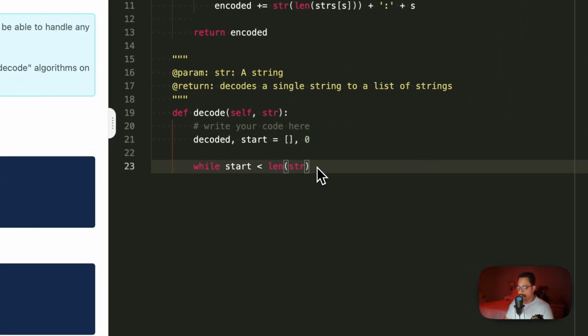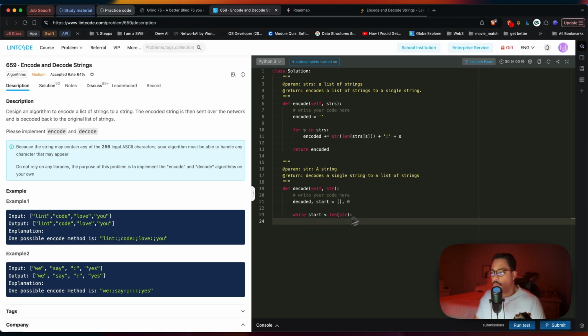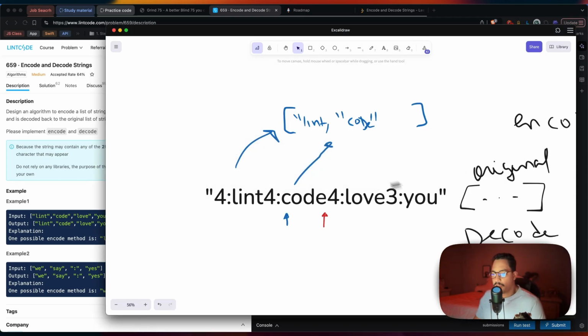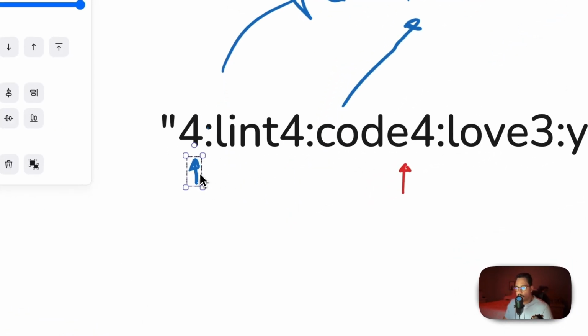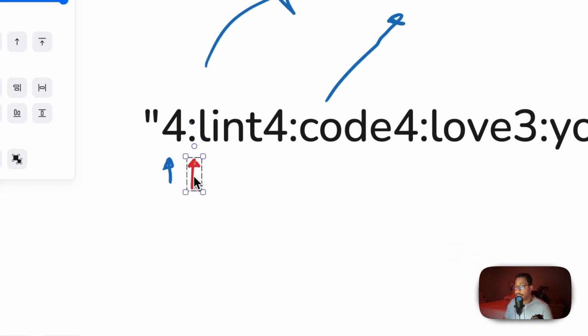It's in bounds with the string, because we don't want to go past this string, right? If this is our starting pointer and we're going to start right here, we need to find the delimiter. As long as this doesn't go all the way to here, we're good. So while this starting point hasn't finished with the last word, let's go ahead and find the delimiter.